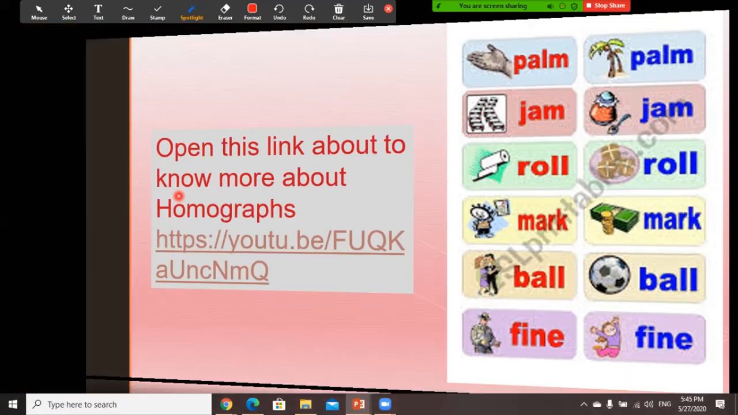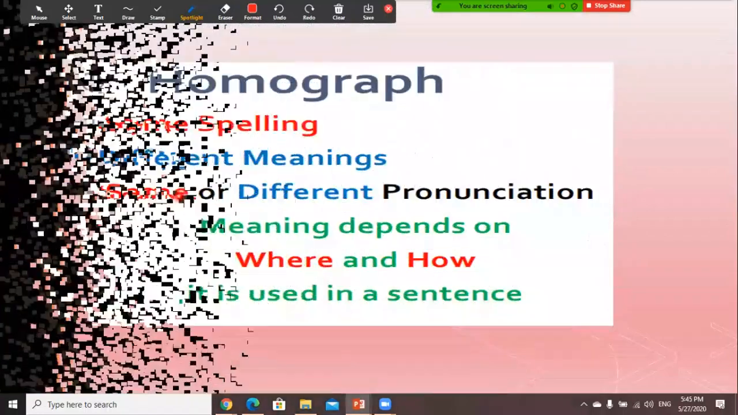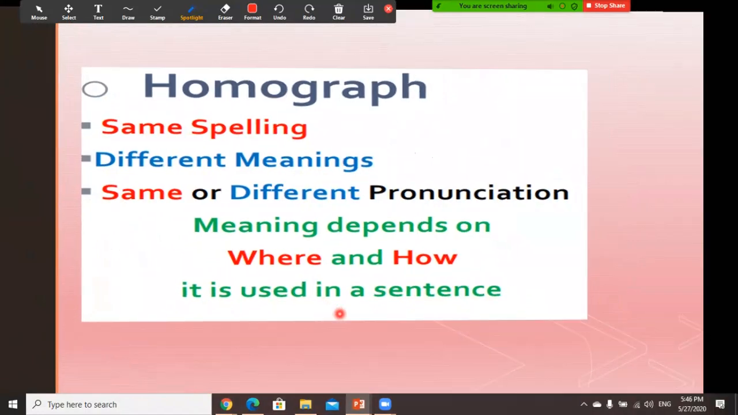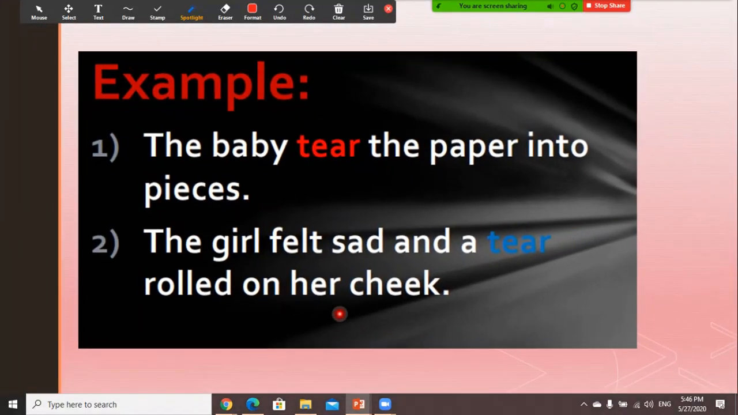Let's complete. Homograph: same spelling, different meaning, same or different pronunciation. The meaning depends on where and how it is used in a sentence. Example: The baby tear the paper into pieces. The girl felt sad and a tear rolled on her cheek. The first one means he cut the paper into small pieces, but the second one means she has tears in her eyes, like drops of water when you are sad.